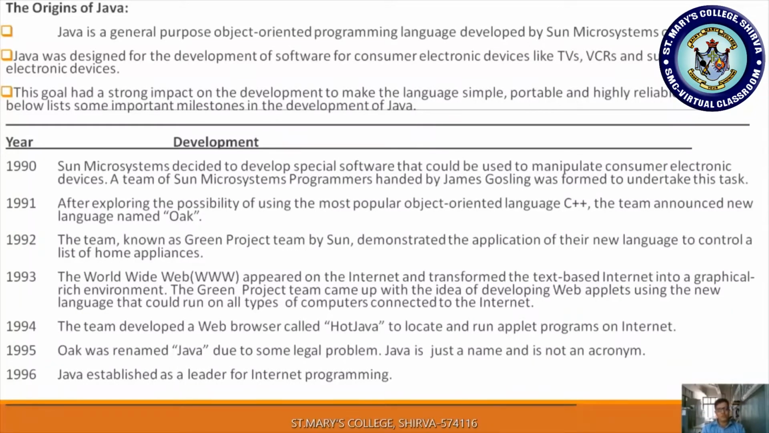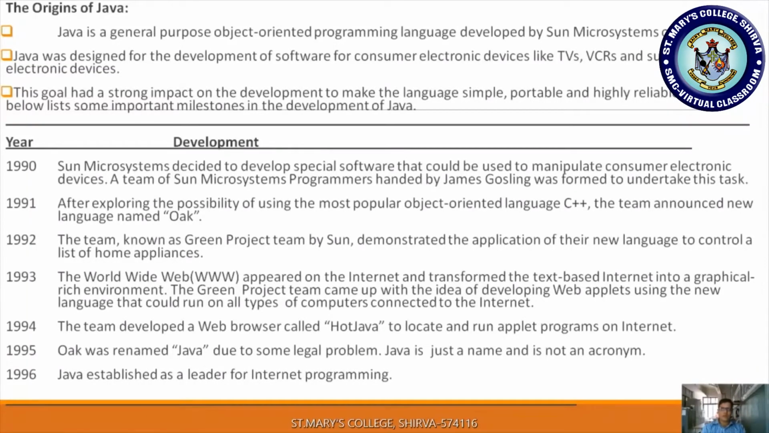In 1993, the World Wide Web appeared on the internet and transformed the text-based internet into a graphically rich environment. So in the year 1993, the WWW, what we know as the internet, the World Wide Web, came as a transformation.